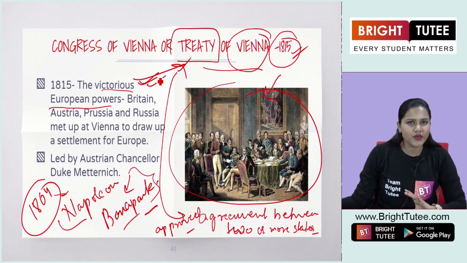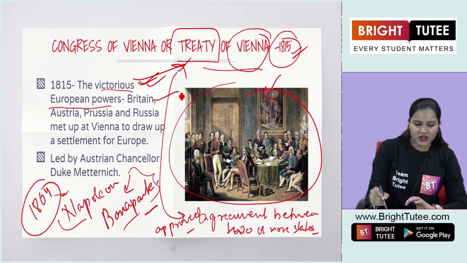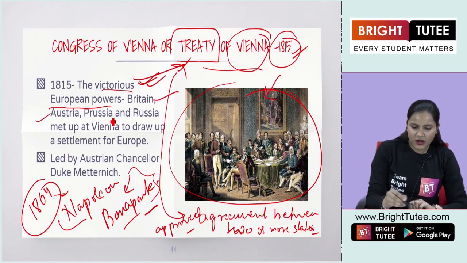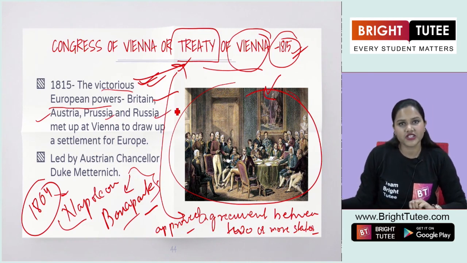Now, who were these European powers? They were Britain, Austria, Prussia and Russia.